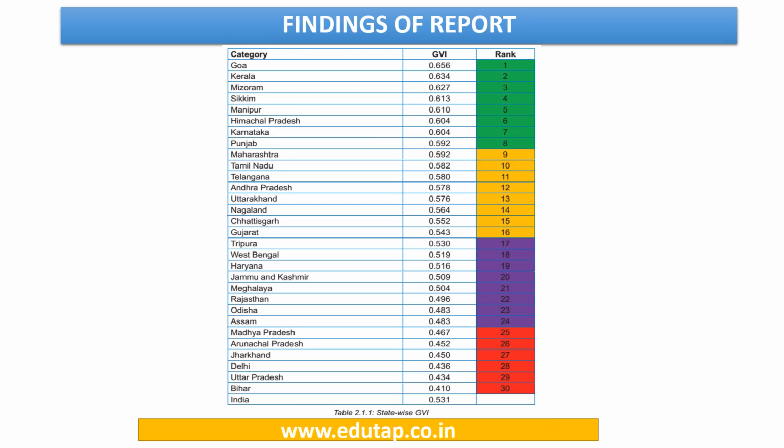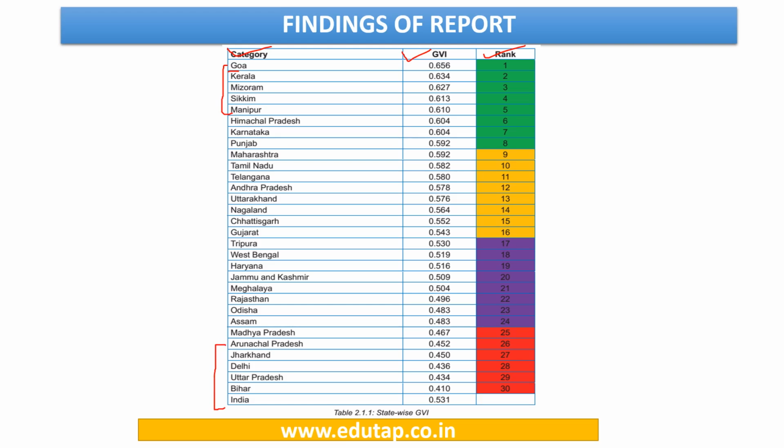Here the complete ranking is given along with the score and rank for each state. First is Goa. Then we have discussed already, the top 5 are these: Goa, Kerala, Mizoram, Sikkim and Manipur. And the last 5 are from Arunachal Pradesh to Jharkhand, right?